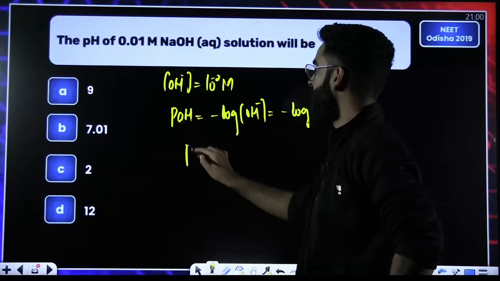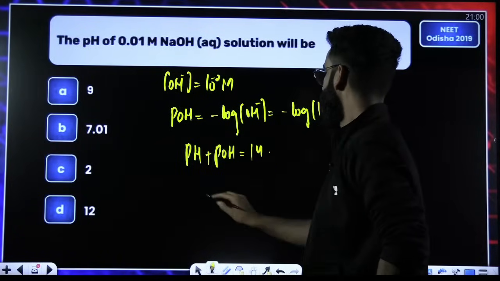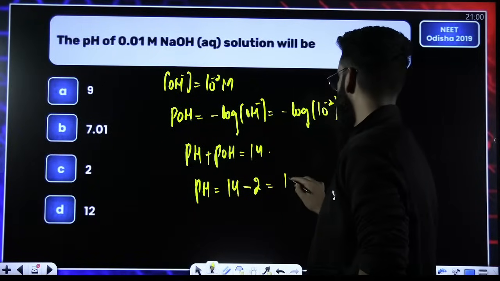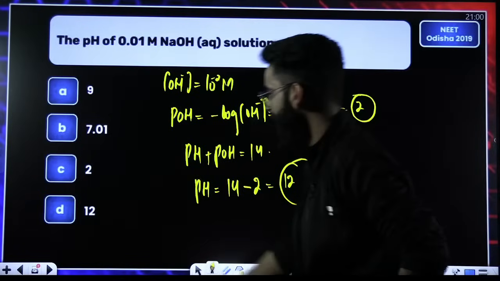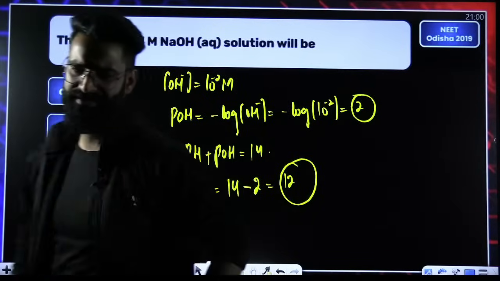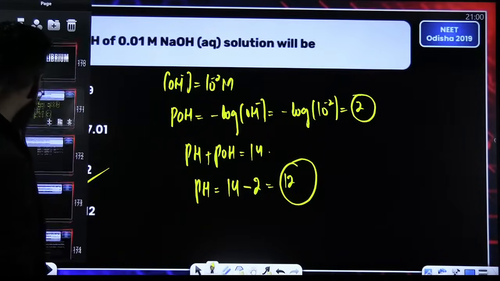So if pOH is 2, then you should know pH plus pOH is nothing but 14. Therefore, pH is equal to 14 minus pOH. The value comes out to be 12, right? Done? Simple. I can see the majority has already solved this. That's great. Okay, moving on to one more.